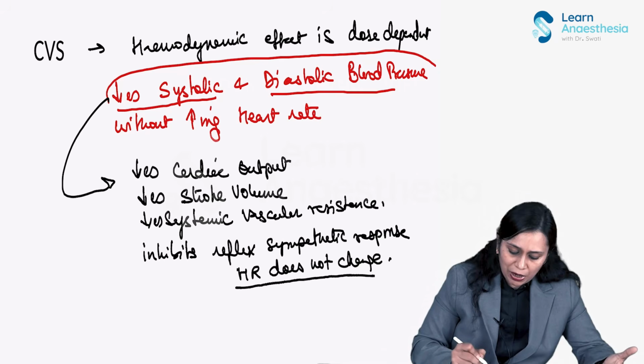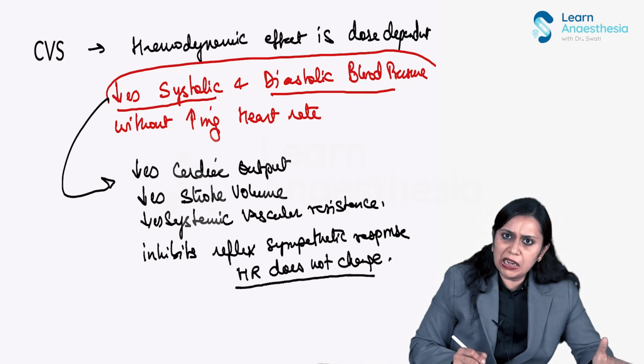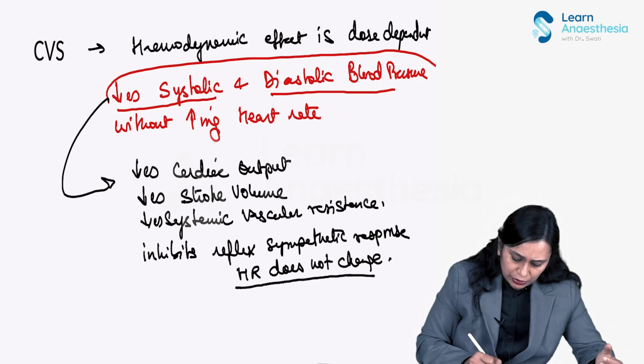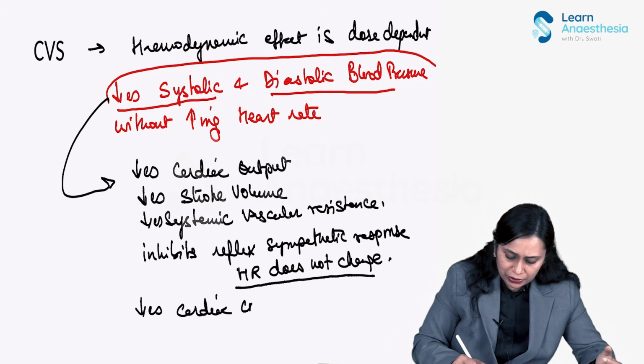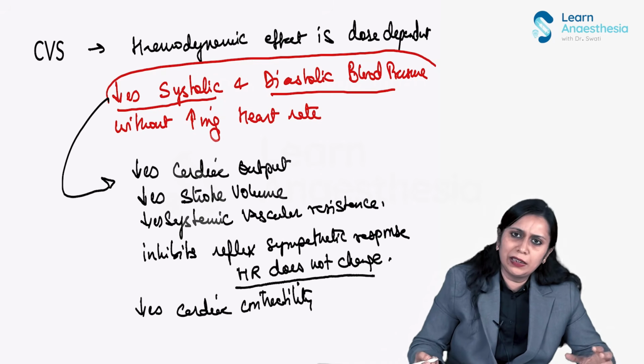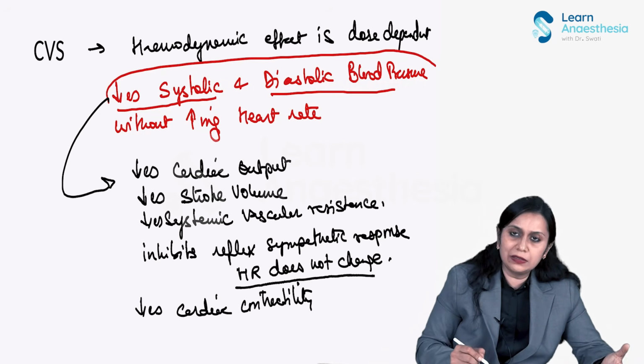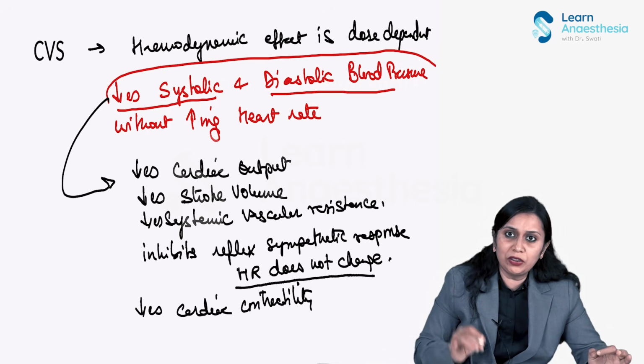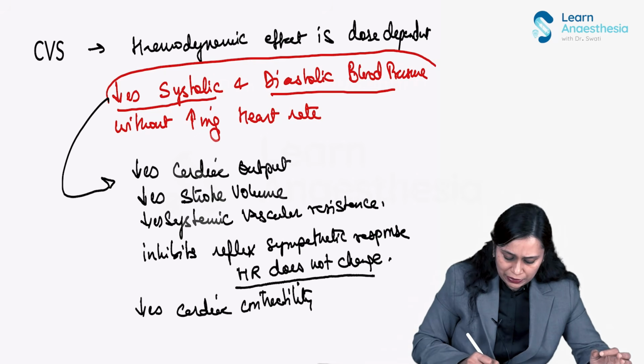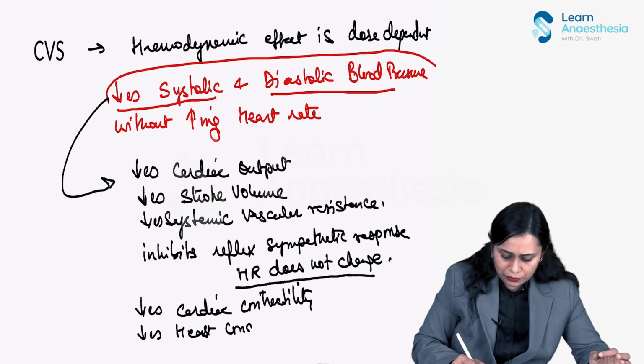got it? Apart from this, it decreases cardiac contractility, right, by decreasing the myocardial calcium level. So it decreases cardiac contractility by causing myocardial depression, by creating an imbalance in calcium, right? And it also has an effect on the conduction system of the heart. It decreases the heart conduction system.